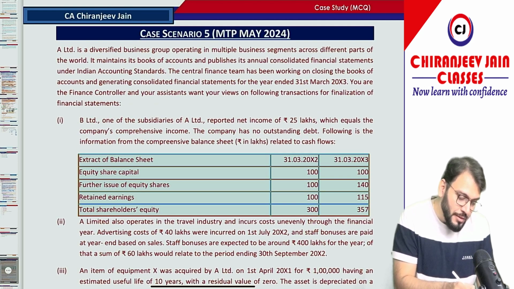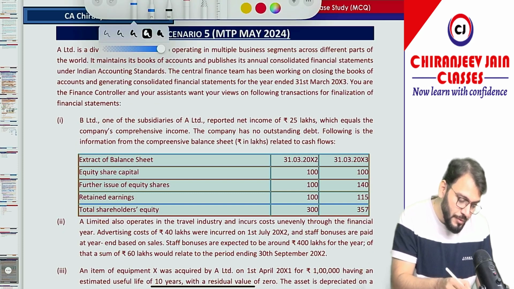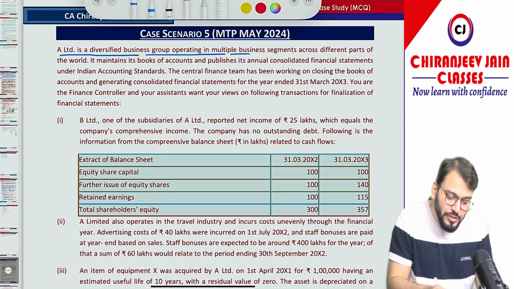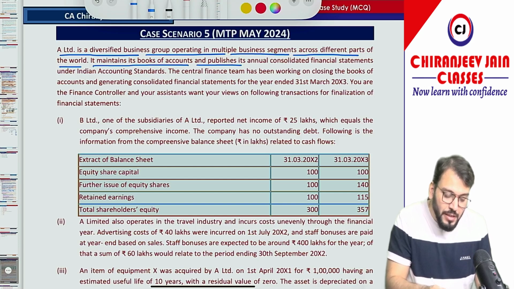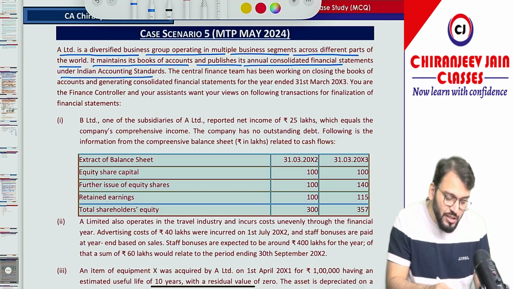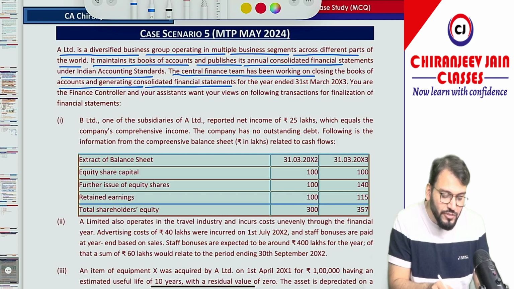What is given? A Limited is a diversified business group operating in multiple business segments across different parts of the world. It maintains books of account and publishes its annual consolidated financial statements under Ind AS. The Central Finance team has been working on closing the books of account and generating consolidated financial statements for the year ended 31st March 2003.